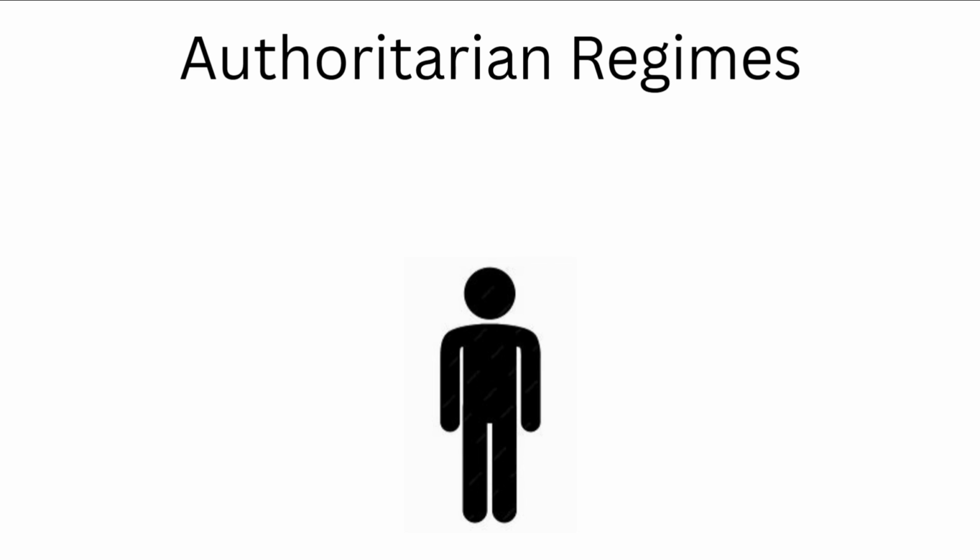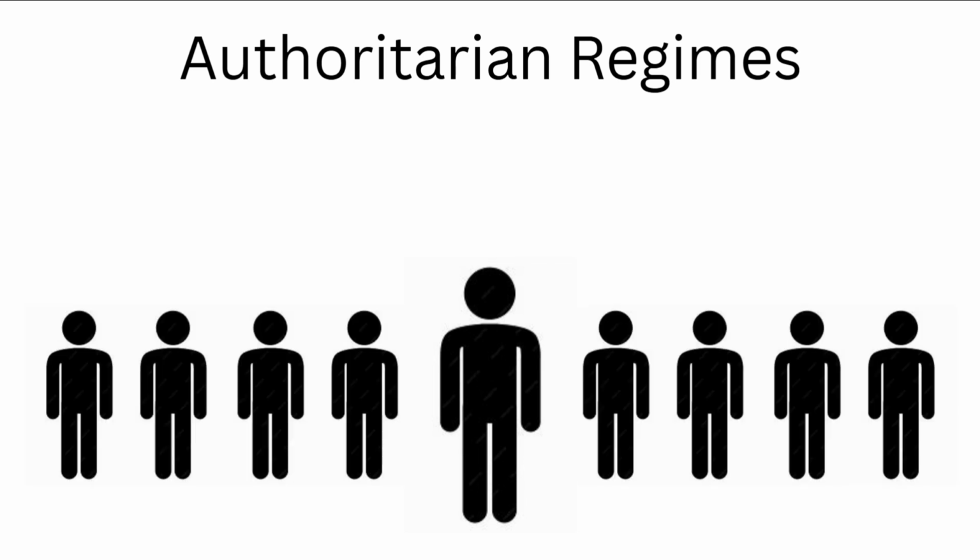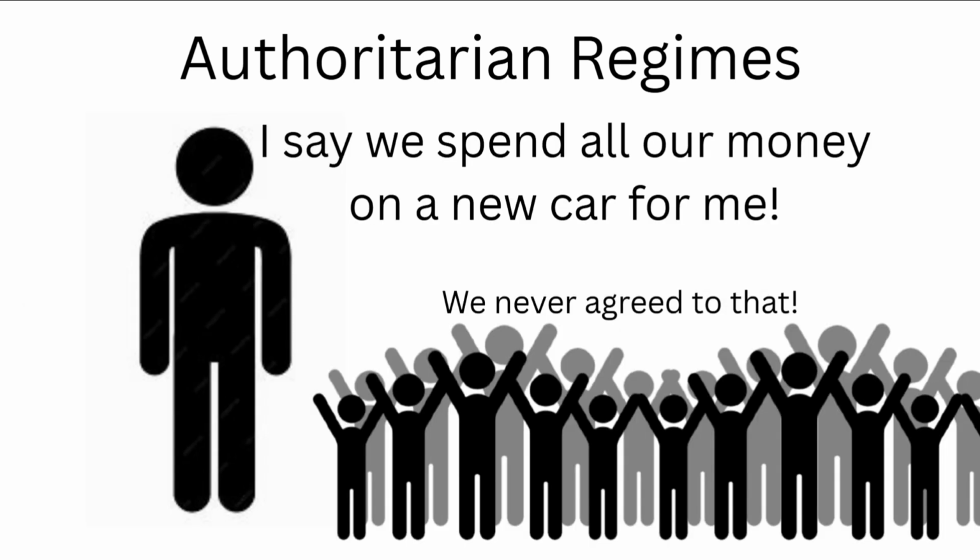Authoritarian regimes. Systems of government where power is concentrated in the hands of a single leader or a small elite group. These regimes typically reject political plurality, suppress dissent, and limit civil liberties. Decisions are made without regard for the will of the people, and the government often uses strong central authority to maintain control.